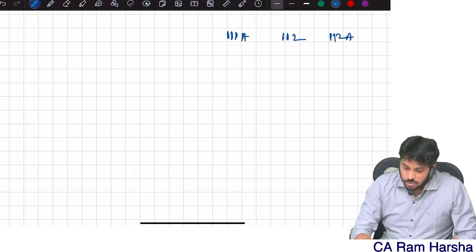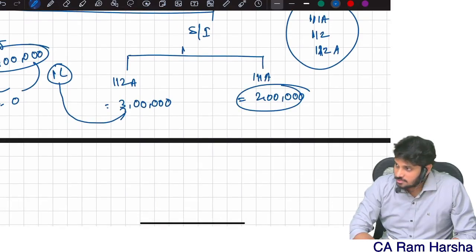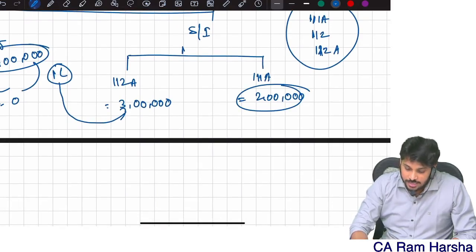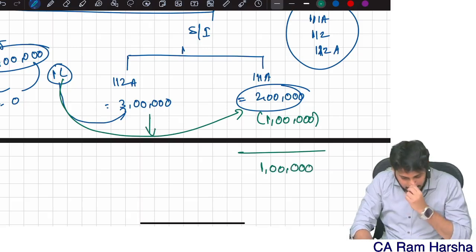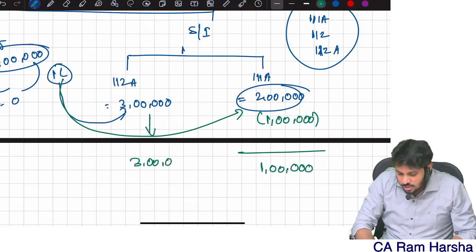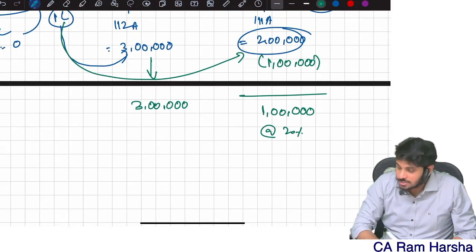Now in this case 111A is 2 lakhs, and I have 1 lakh unutilized limit. This 1 lakh unutilized limit I will set off here. The balance 111A gain is 1 lakh. Balance 112A, as usual no set off is done, is 3 lakh. Now what is the tax rate? This is 20%.